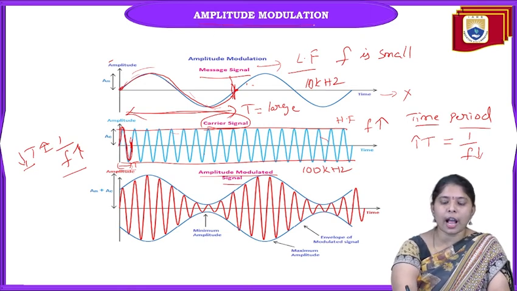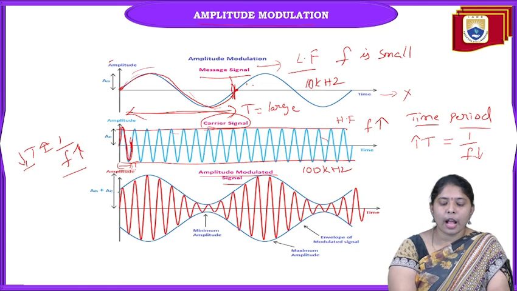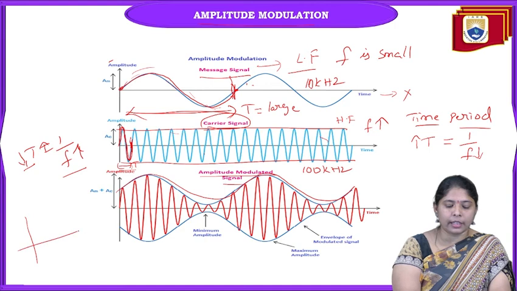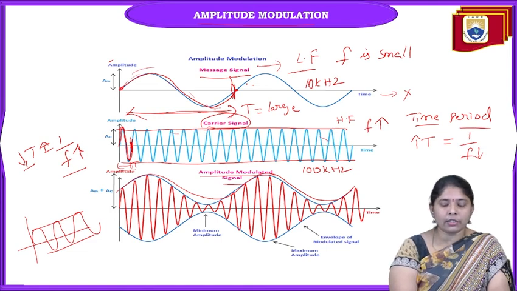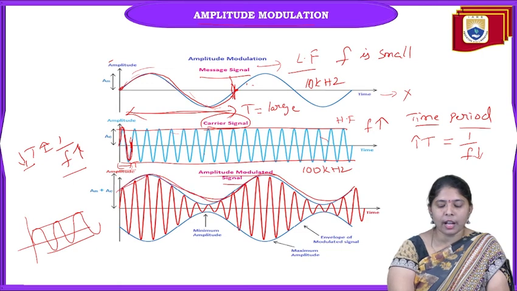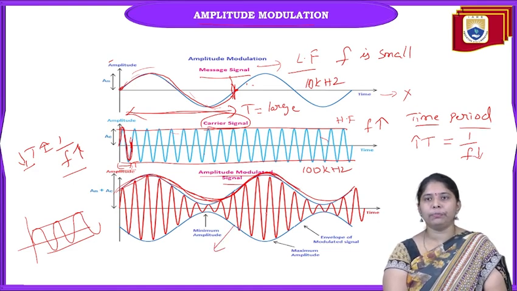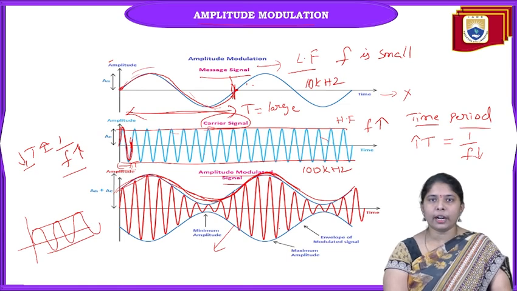So definition is amplitude modulation. So amplitude of the carrier varies with the message signal. Message signal now is at the amplitude of the carrier. Okay, carrier is there, and this carrier amplitude varies with the message signal. Amplitude varies with the message signal means this amplitude varies in accordance with the message signal. So this envelope is known as the message signal, and this is the amplitude modulated waveform.